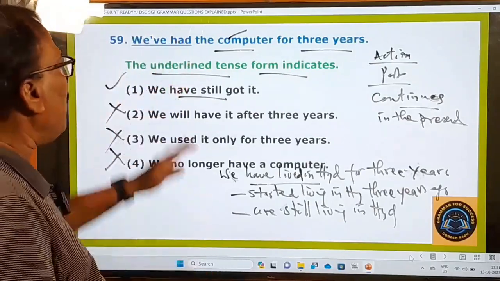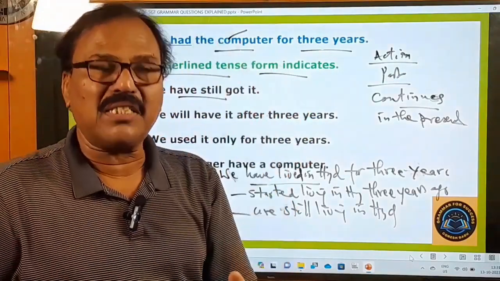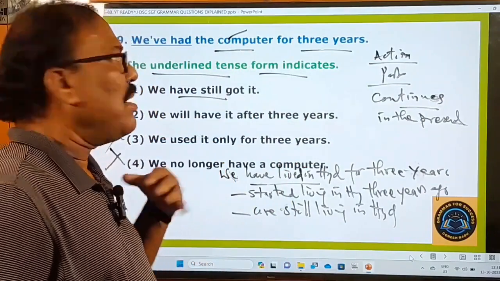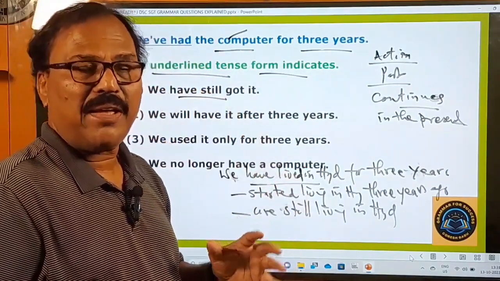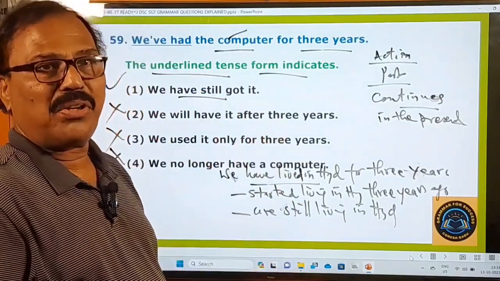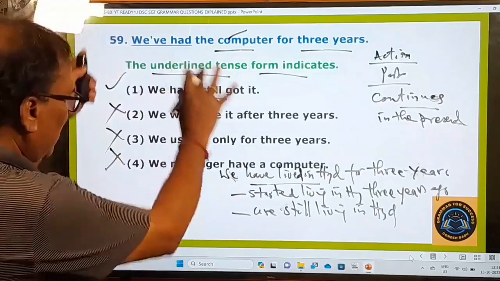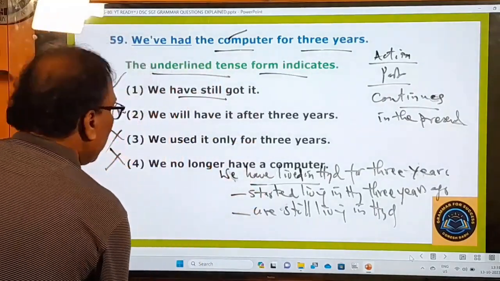So in this way, if you want more information about the present perfect tense, please try to watch my video made on present perfect tense and present perfect continuous tense. Very recently I have uploaded it on YouTube. Please watch it and benefit from it largely. Okay, this is the meaning of this sentence. This is your answer. Now let's go to the next question.